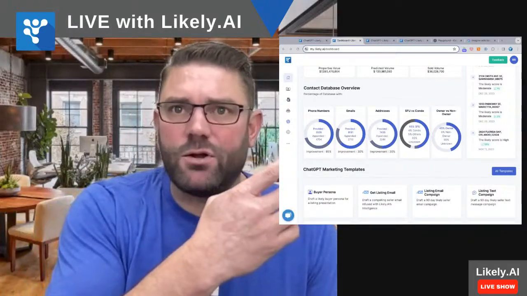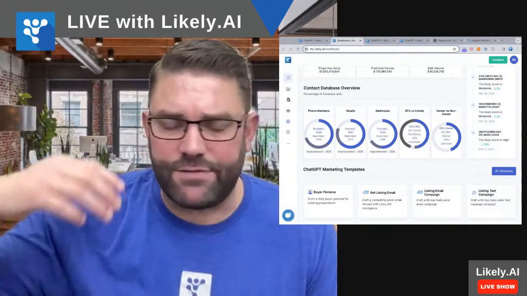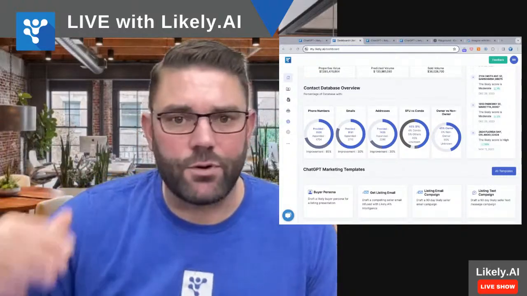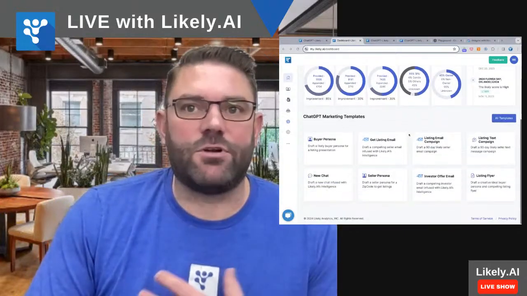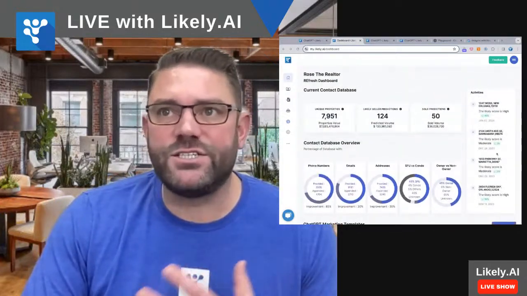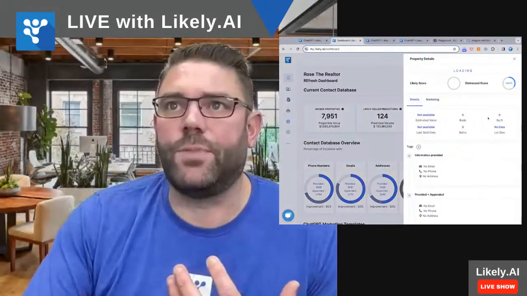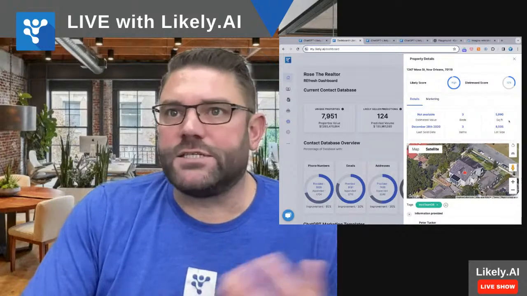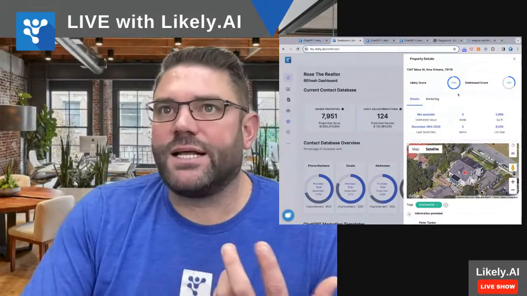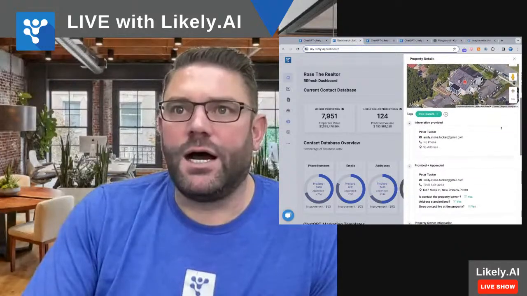This piece in the middle, we're basically enriching it, right? We go find addresses. If you just have a name and email or name and phone number, we fill in all that additional data. Then we give you the generative piece. Then we monitor for any changes that happen with any of these properties. And so on these pieces, it looks like that one popped up a little bit. We tell you, if there is a price available. It looks like that one's not. This was a likely seller, and they're also distressed. That's another model that we provide.